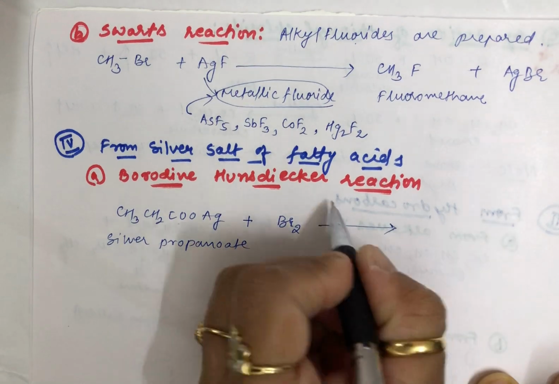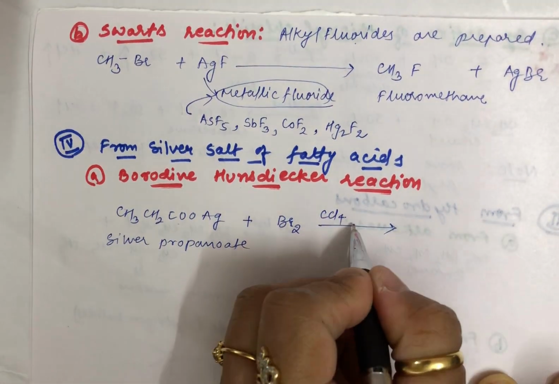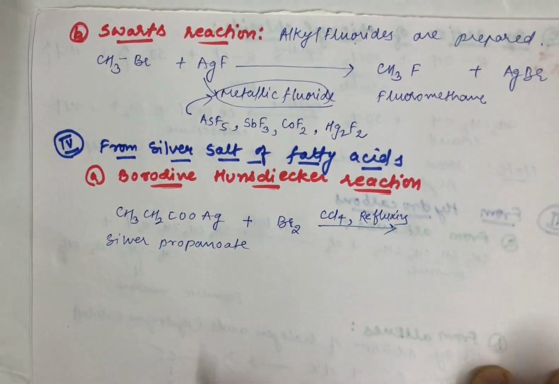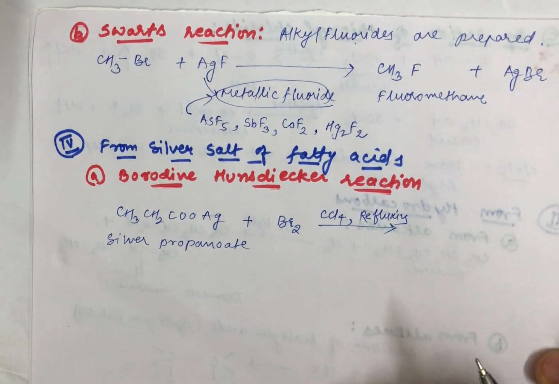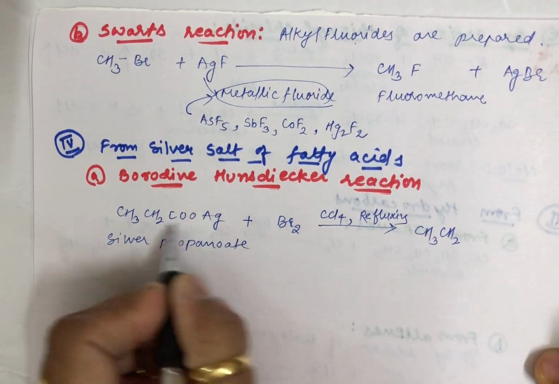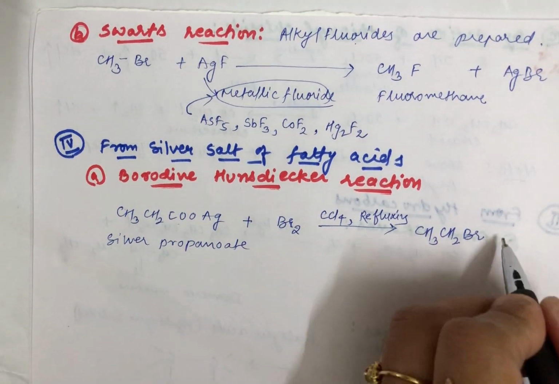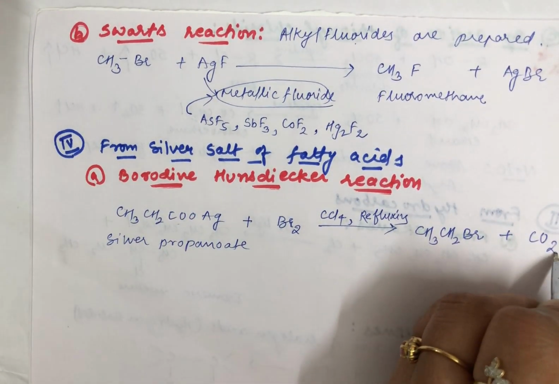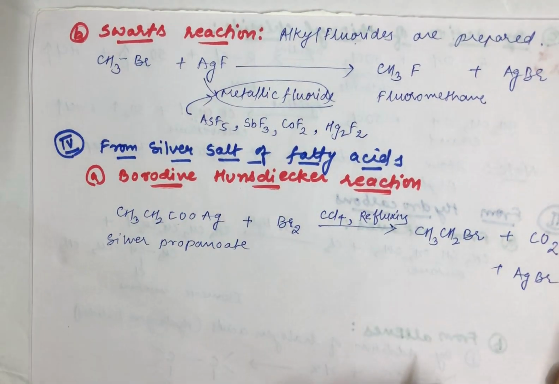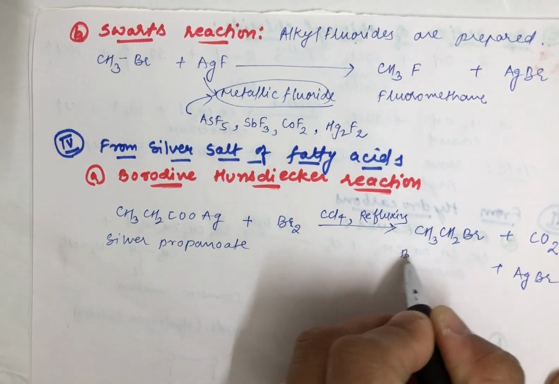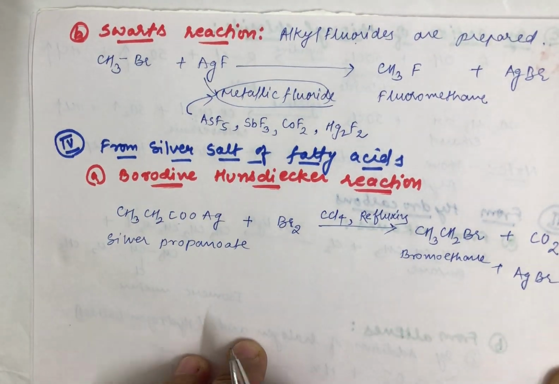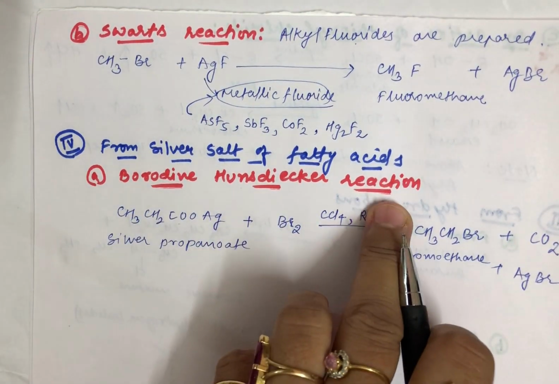Now in the presence of CCl4, you are refluxing bromine with silver propanoate. And what you get back here is CH3CH2Br, and CO2 is released and AgBr is also formed as the other byproduct. So what you ultimately get here is bromoethane. Now such a reaction is referred to as the Borodine-Hunsdiecker reaction.